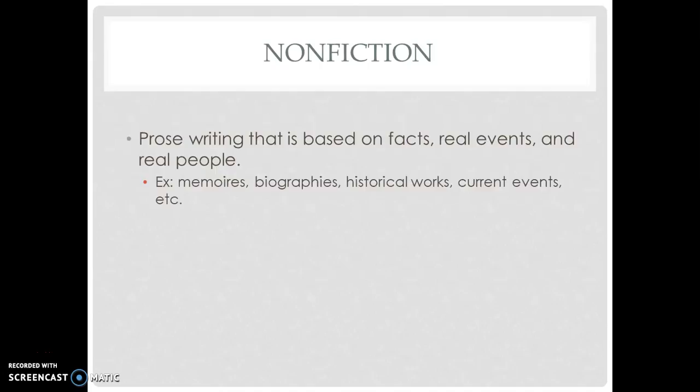Nonfiction. Nonfiction can be defined as prose writing that is based on facts, real events, and real people. Some examples of nonfiction are memoirs, biographies, historical works, and current events.